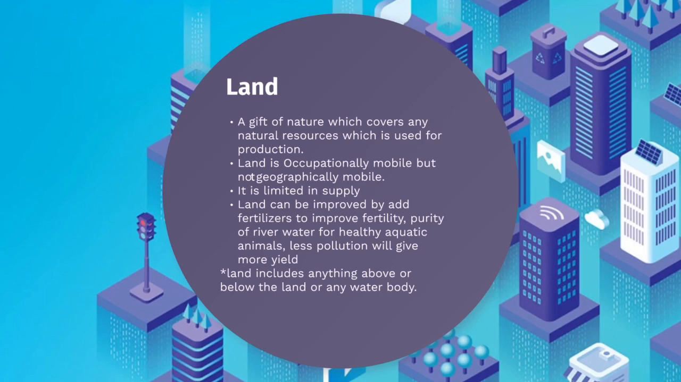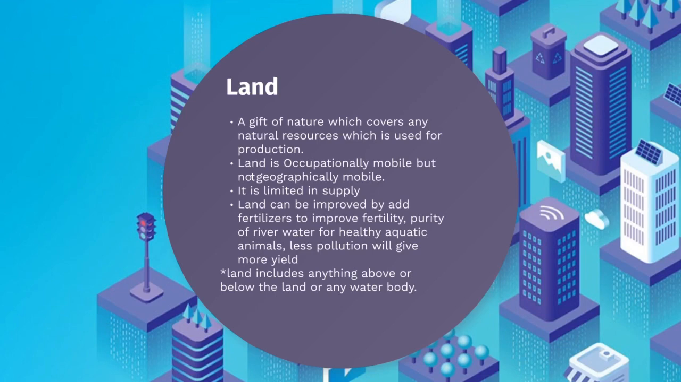Land is occupationally mobile but not geographically mobile. Occupationally mobile means that you can switch from one occupation to another, like you can graze animals, but then you can also switch to growing crops on that same land. But it is not geographically mobile. Geographically mobile means you can move that factor of production from one place to another, which means that you cannot shift land from one place to another, which is basically impossible for any human being.